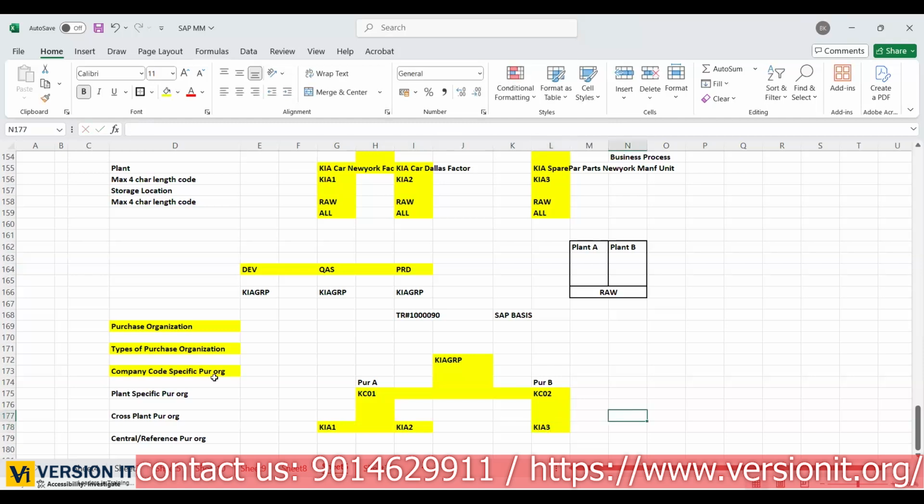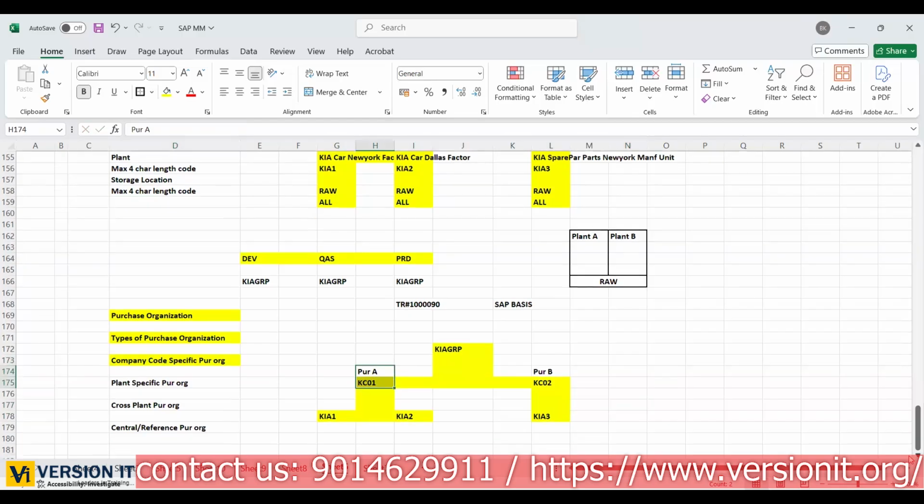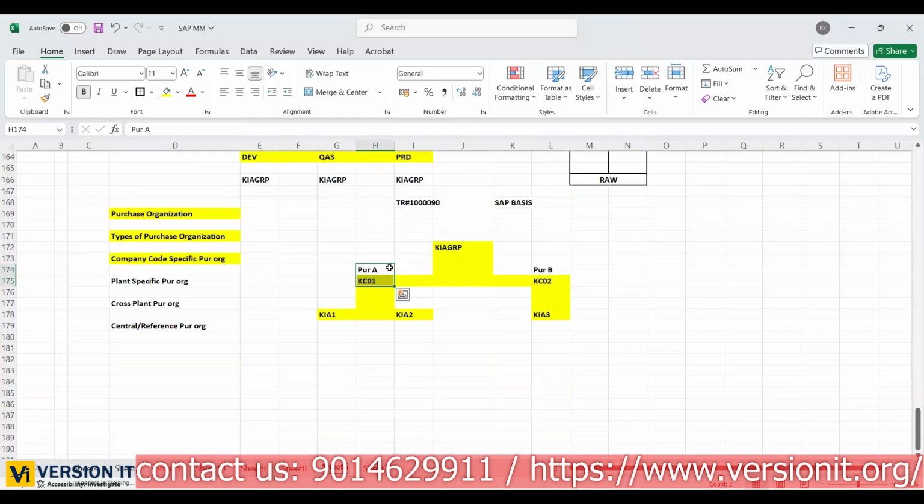Okay. Now coming back to our company code specific. So if any purchasing organization is responsible to procure material for a particular company code, here purchase organization A is responsible for KC01 only, and purchase organization B is always responsible for KC02. See, these individual purchase organizations are considered company code specific purchase organizations, because purchase organization A is only purchasing material for KC01. They are not bothered about KC02, right? So this is called a company code specific purchasing organization. And we have separate codes, I'll tell you later.